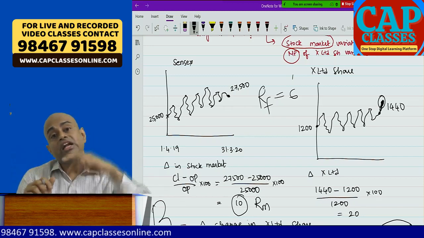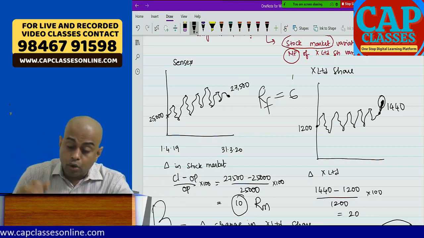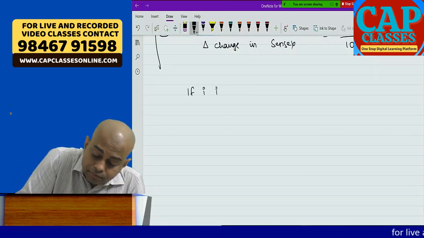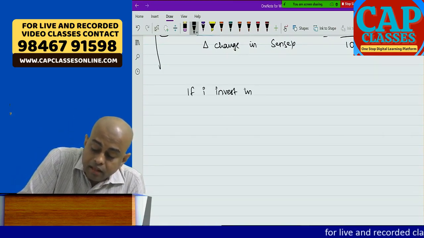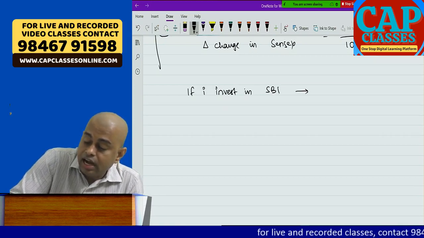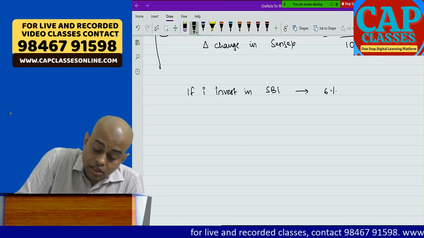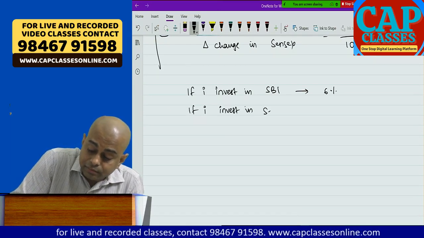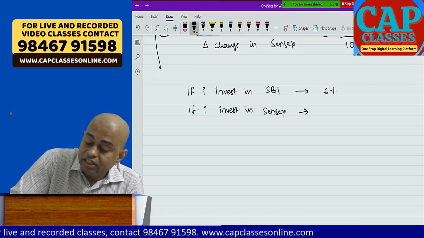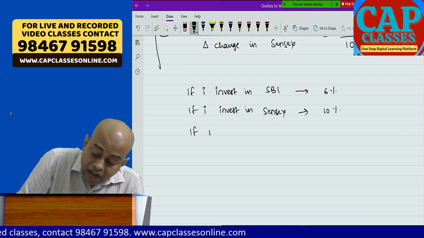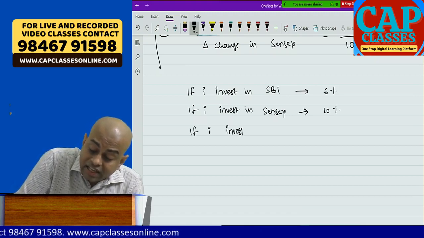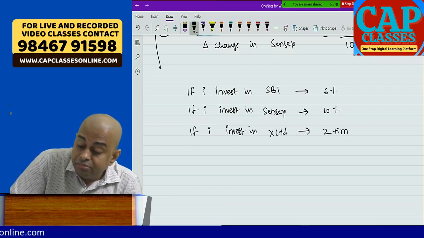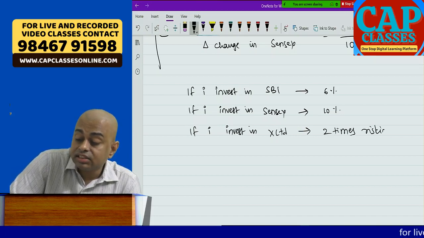X Limited has double the risk of the stock market. So how to understand this? If I invest in SBI, I'm okay with 6%. But if I invest in Sensex, I'm okay with 10%. But if I invest in X Limited, this is 2 times riskier than Sensex.